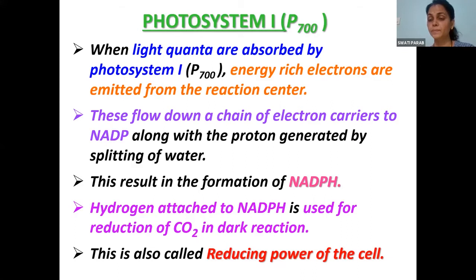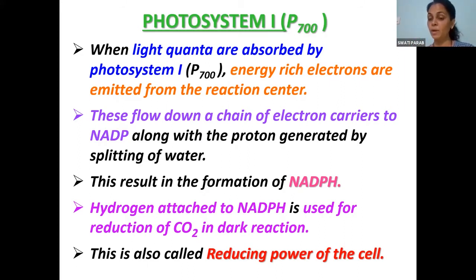NADPH? How would it be NADPH? It is NADP. When hydrogen attaches to it, that is when it gets reduced, it will become NADPH. So which substrate would it be? It is NADP. And which is the other one? What is the second reduction of? Carbon dioxide. Yes, very good. So one substance which is reduced is NADP and the other is carbon dioxide.